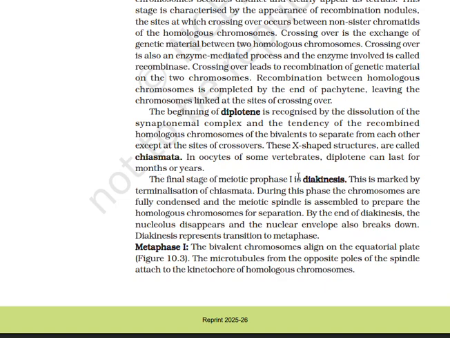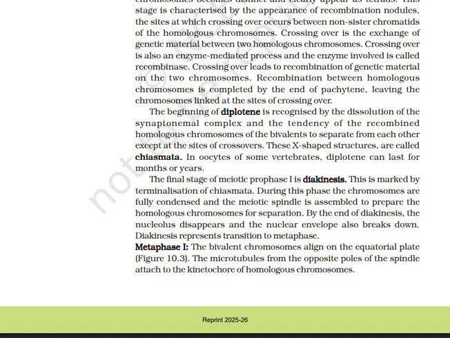The final stage of meiotic prophase I is diakinesis. This is marked by the terminalization of chiasmata. During this phase, the chromosomes are fully condensed and the meiotic spindle is assembled to prepare the homologous chromosomes for separation. By the end of diakinesis, the nucleolus disappears and the nuclear envelope also breaks down. Diakinesis represents transition to metaphase.